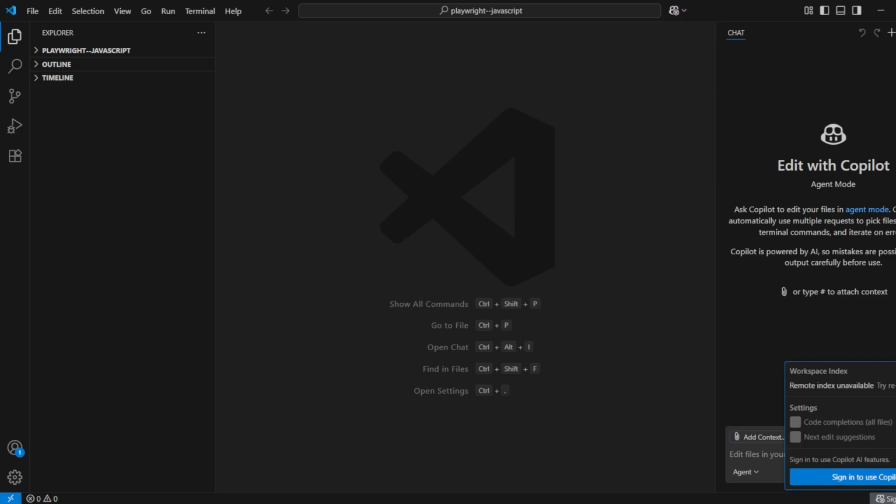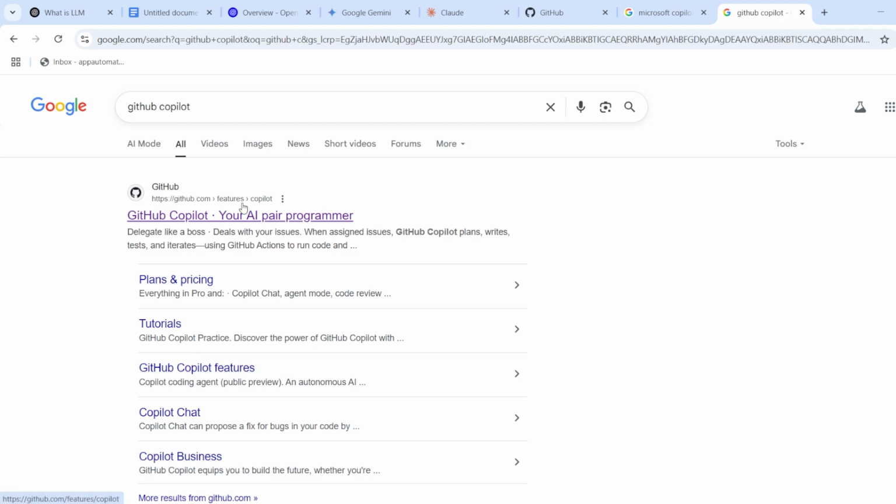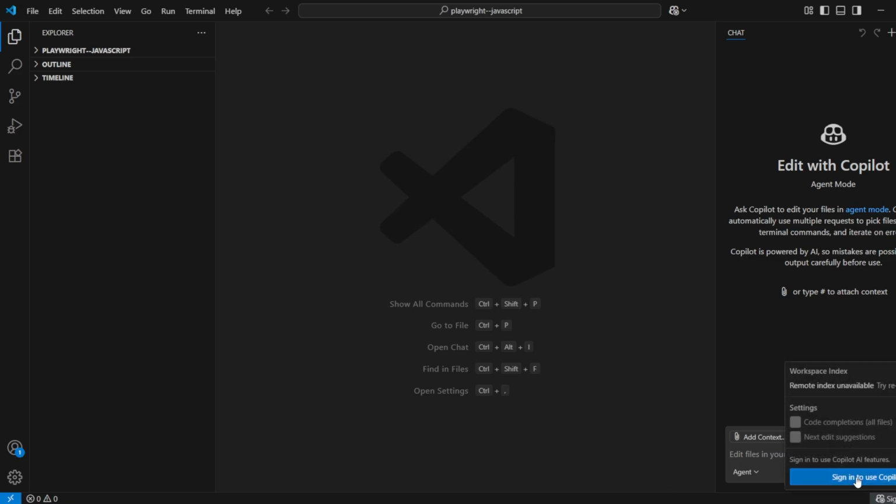Once you click it, you will get sign in to Copilot. In order to use Copilot, you need to have an account on GitHub, because it is highly coupled with it. Even if your repositories are on Bitbucket or any other repository, you need to have an account on GitHub so that you can use Copilot. So you need to log in, and you can sign in using Copilot.